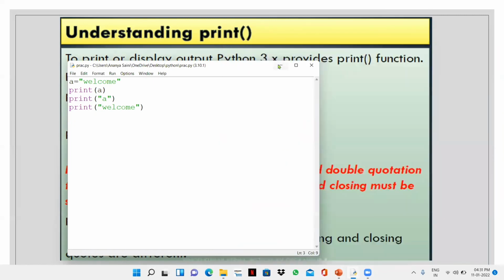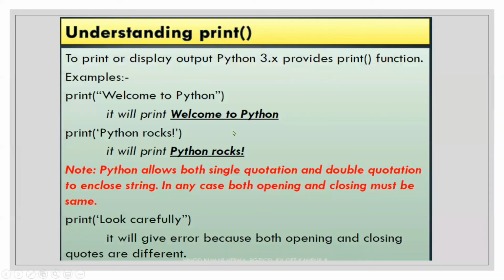So these quotations make a huge difference. Now note, Python allows both single quotation and double quotation to enclose a string, but the opening and closing should be done with the same type. If I write a single quotation and then end with a double quotation, it will give an error. You can use any quotes, but the closing and the opening should be done with the same type of quotes.